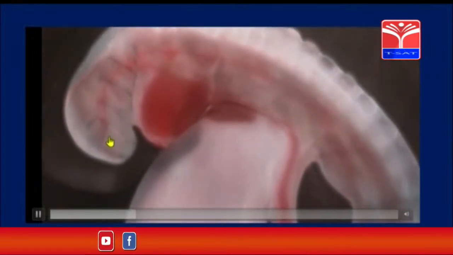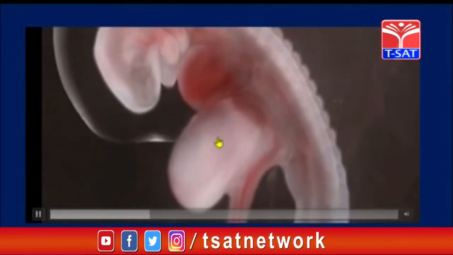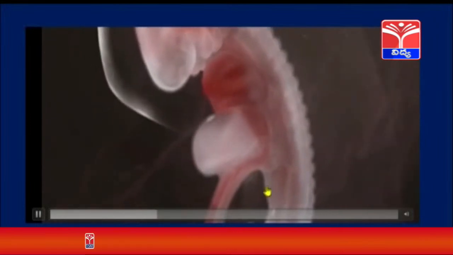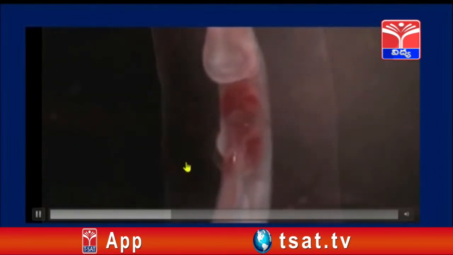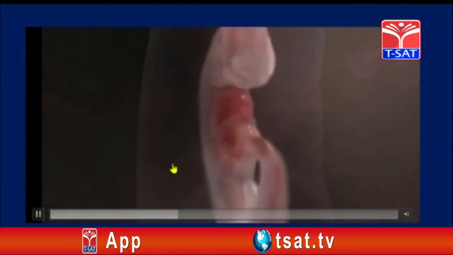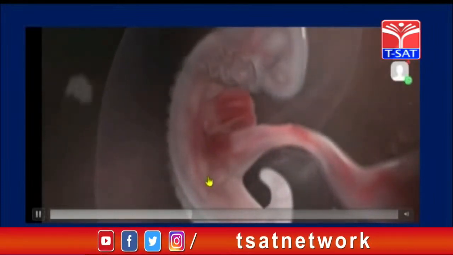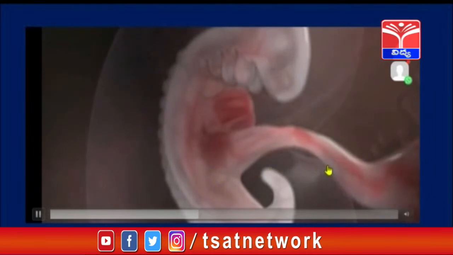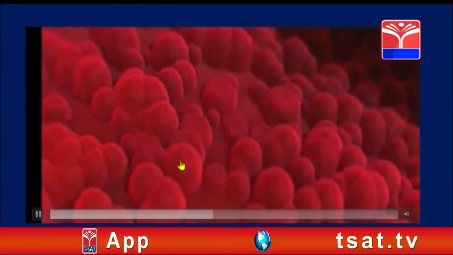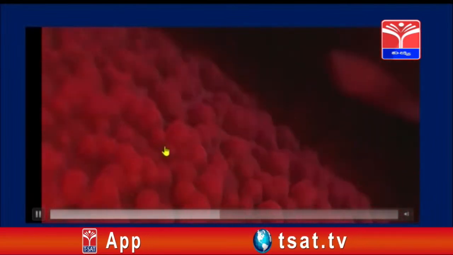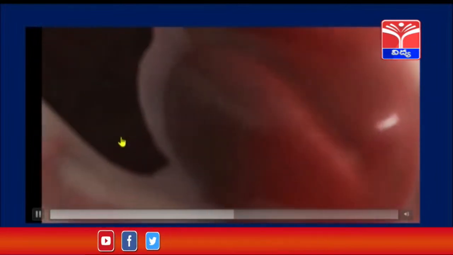Have you seen it? So here this is how the different body parts are being formed. Head is being formed, and there are different parts such as legs. Slowly the different organs will be forming, and slowly different systems will be forming. For example, you can see here the circulatory system slowly develops. You can see the different types of organs are also being formed. So these are RBC. So here is how the circulatory system develops, and slowly it develops into a complete baby.